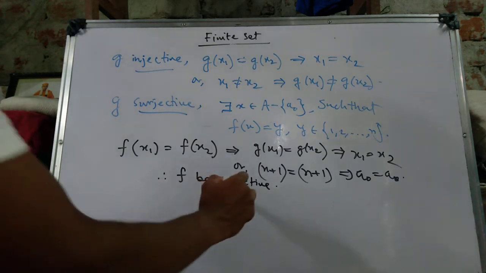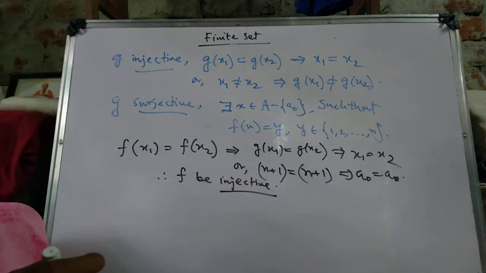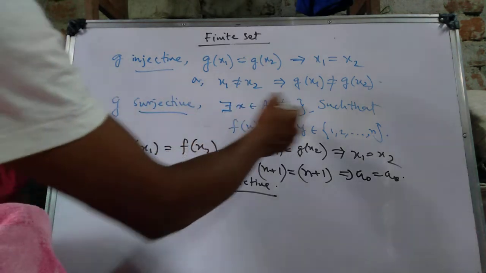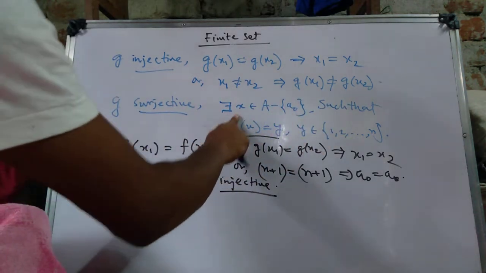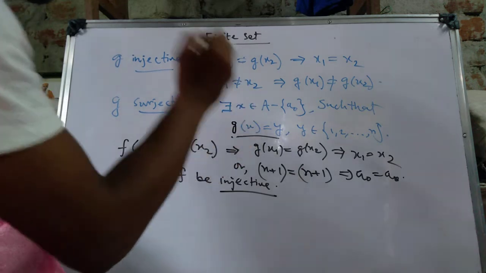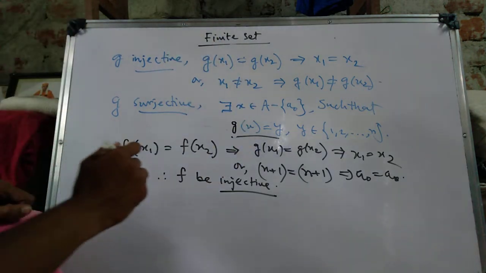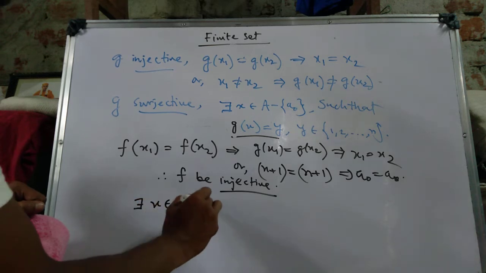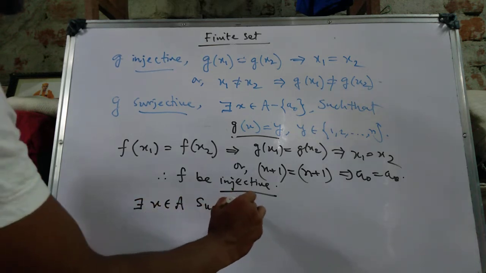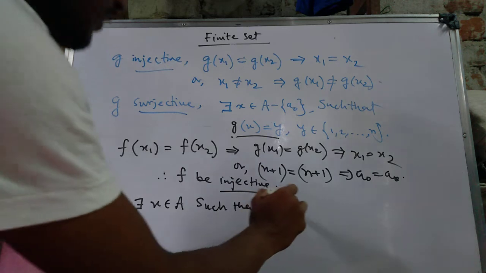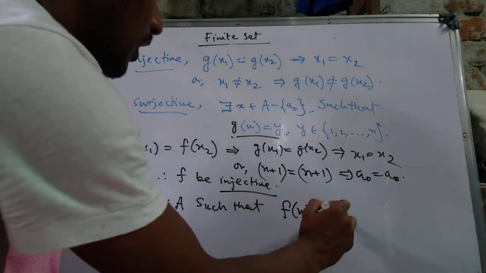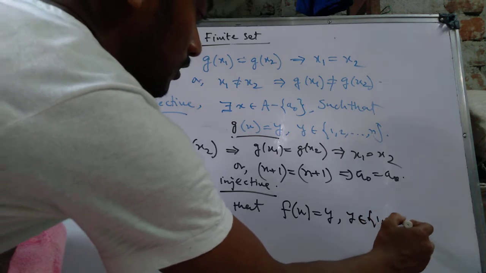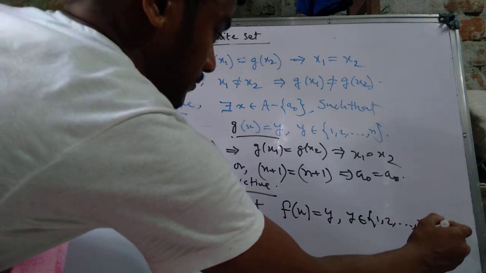Next we discuss further f surjective. How is f surjective? g is surjective, that means this holds. That means there exists x belonging to A such that f(x) = y for y belonging to 1, 2, ..., n plus 1.